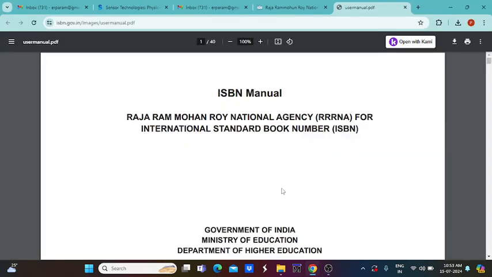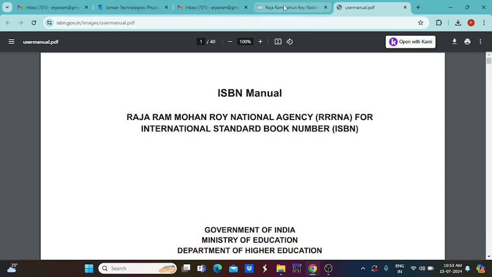Hi viewers, today let us see how to generate the ISBN number for any newsletter or magazine etc. So based on the trademark or particular monographic development, how can we develop an ISBN number?